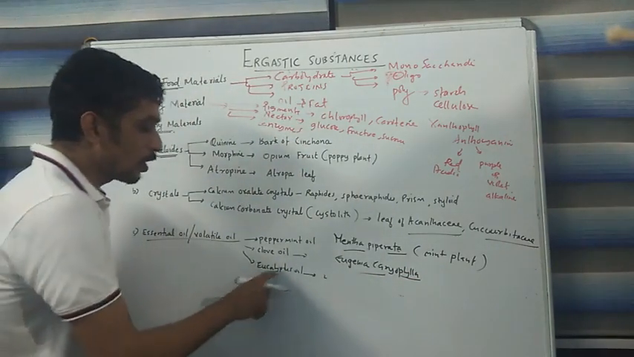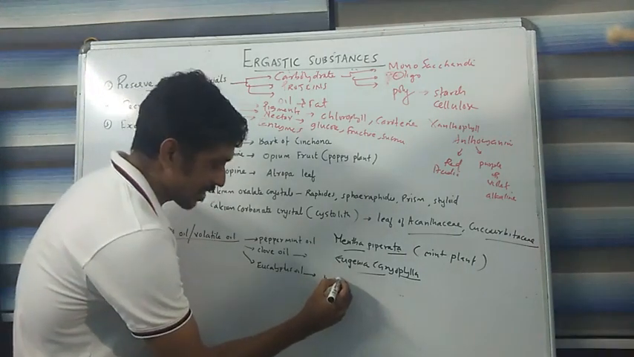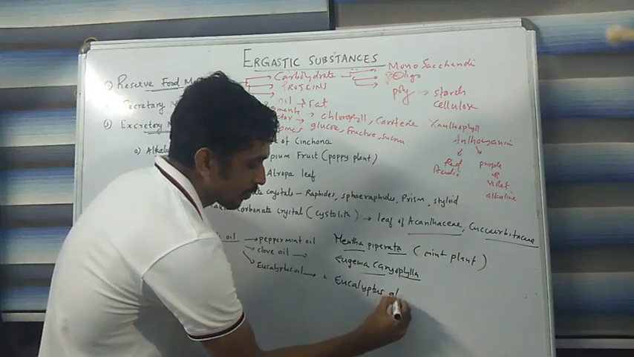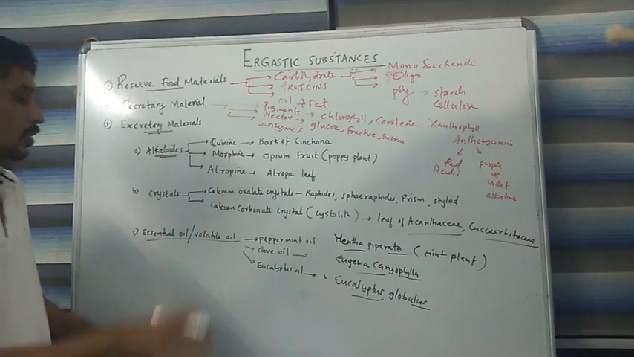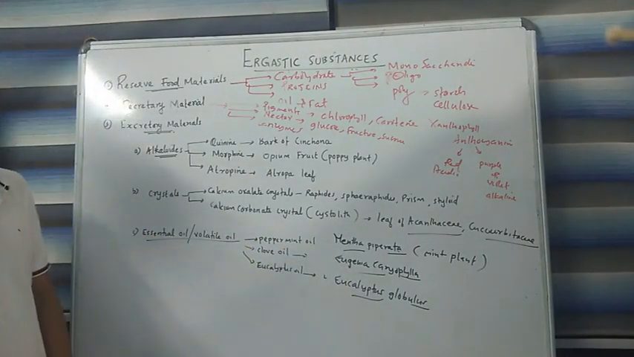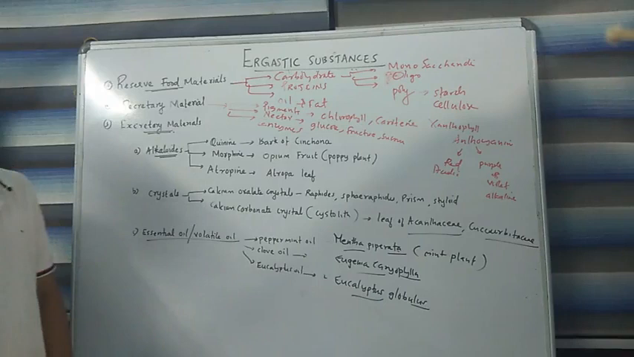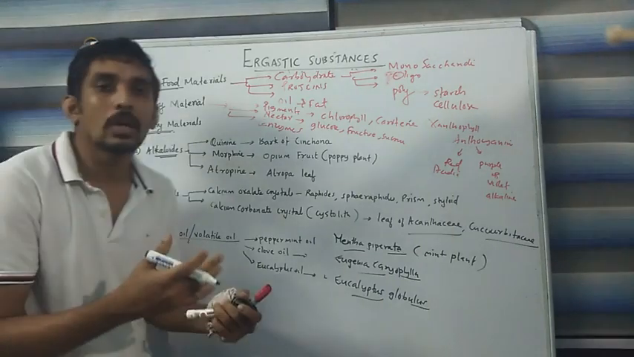The third one is eucalyptus oil. It is produced from a tree called Eucalyptus globulus. So these are the three main types of essential oil or volatile oil produced by the live plant. We have different kinds of excretory material, and here I only discussed three. We can also have different kinds.